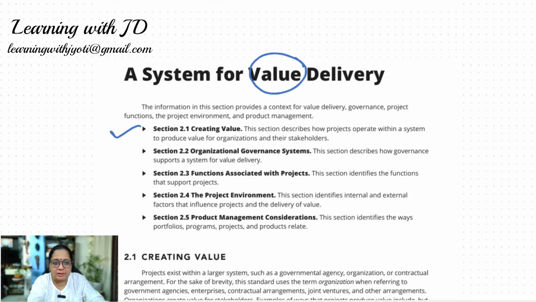The organizational governance system: every delivery of the project has to have a governance around that, and how does that support the output, which is the value of the delivery, something which is going to be covered in 2.2. The third section will talk about the functions that are going to support the project, all the subsidiary teams, departments, whoever are going to support the project.